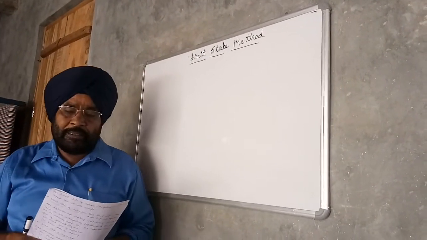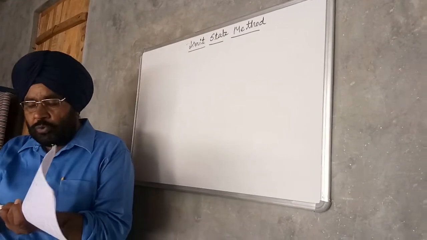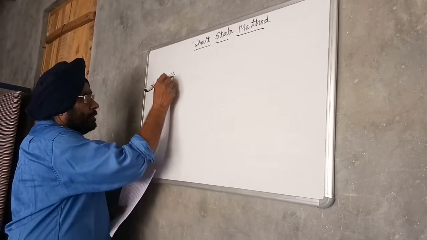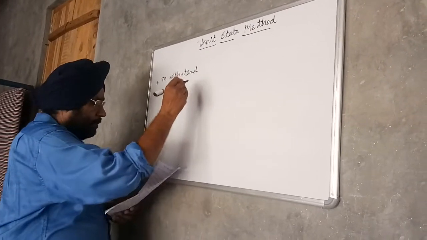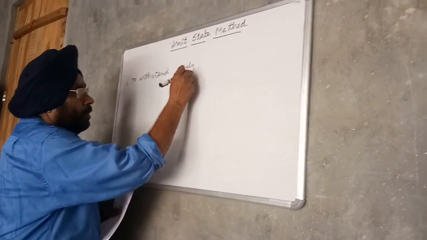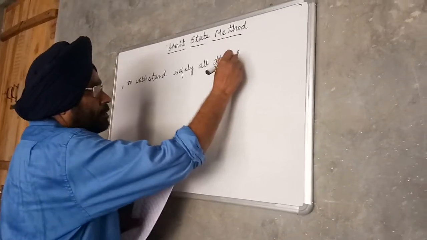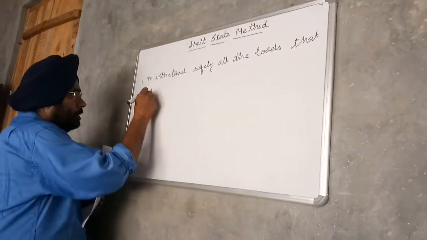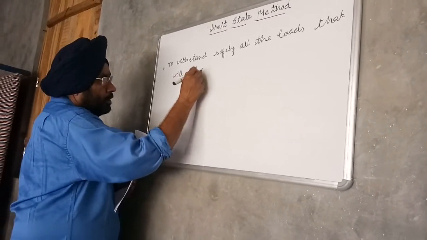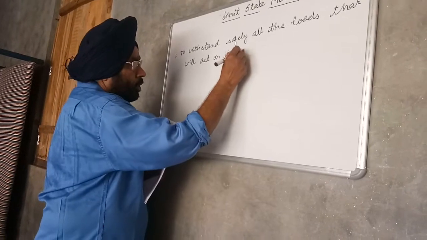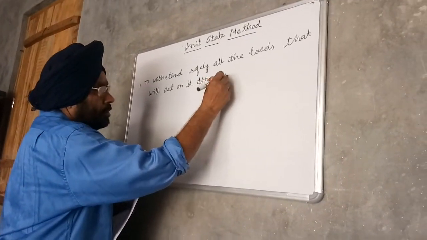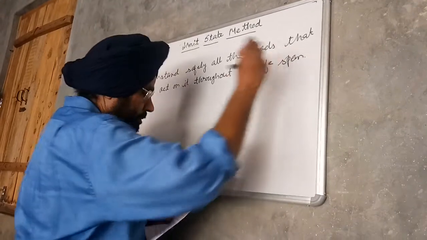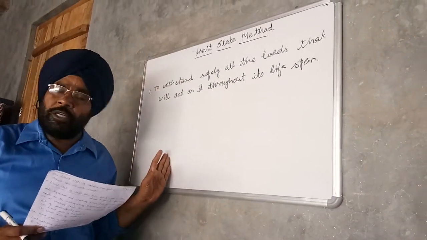So in the limit state method, the structure is designed first to withstand safely all the loads that will act on it throughout its lifespan. So it means collapse of the structure will not take place.